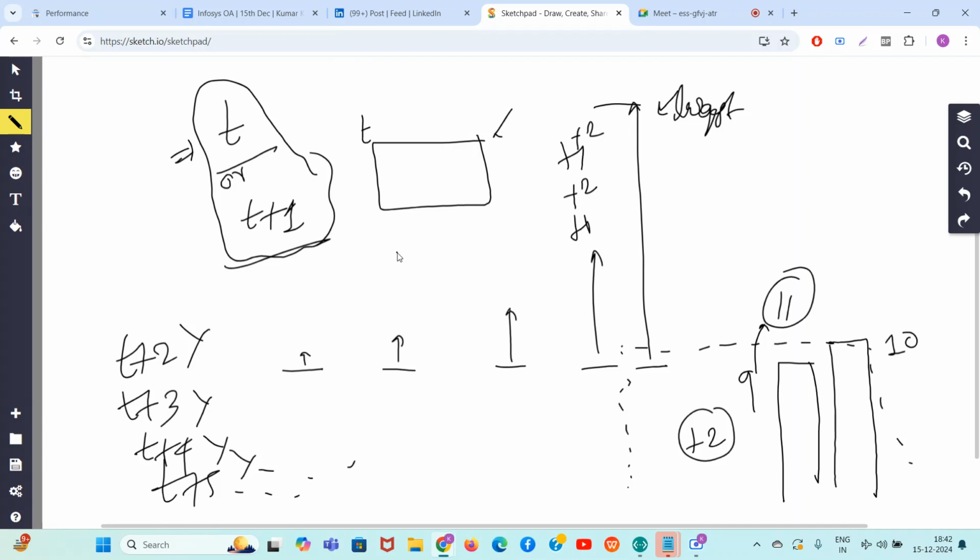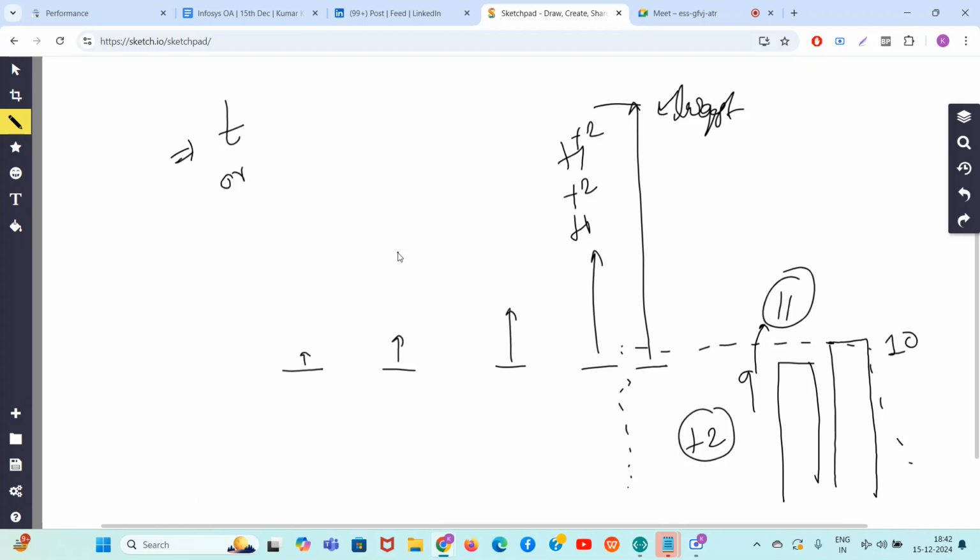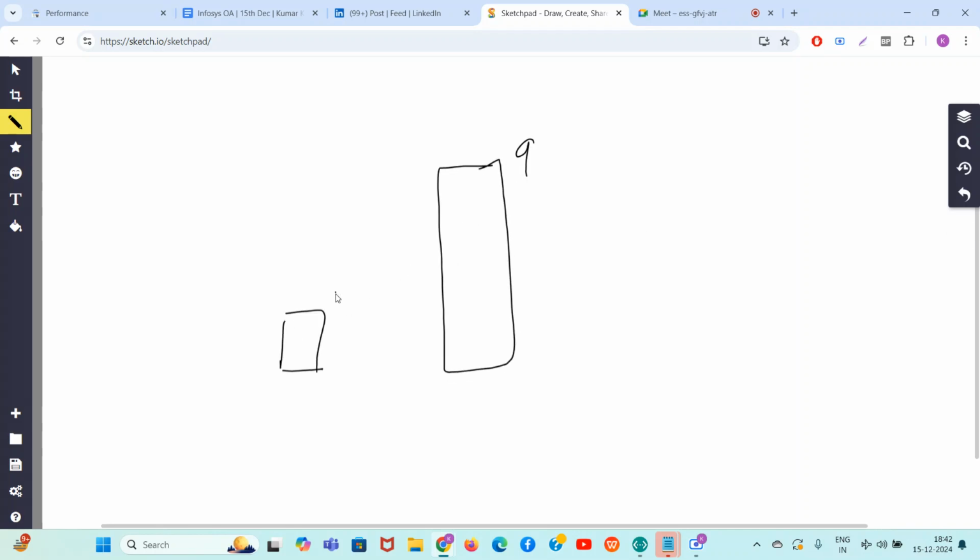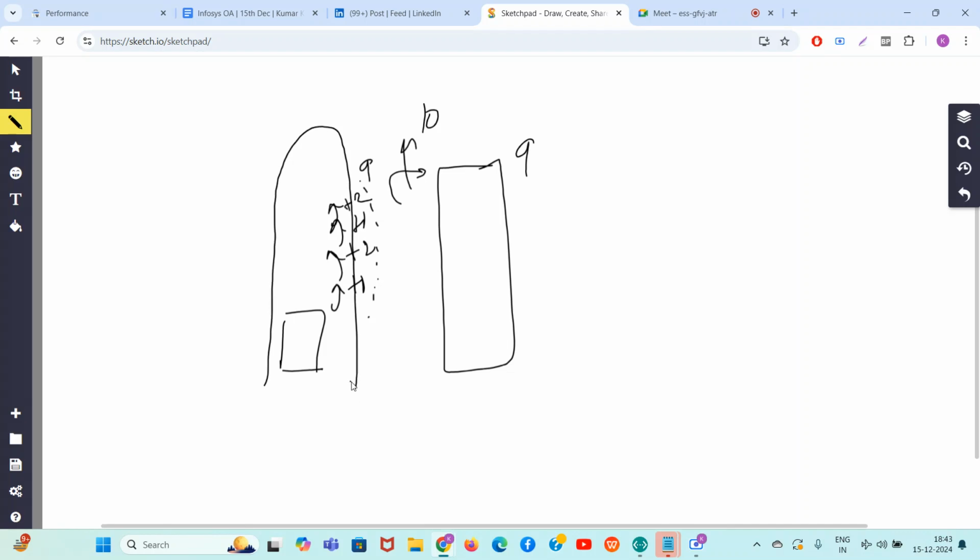Why? Because you can see some special cases if you try to make it by hand. Suppose this is your maximum limit, let's say 9, and you have some value, and you are trying plus 1, plus 2, plus 1, again plus 2. Because you are doing it like this, it can happen that it either exactly reaches 9 or it becomes 10. So any value can become either max t or t plus 1 in some cases.